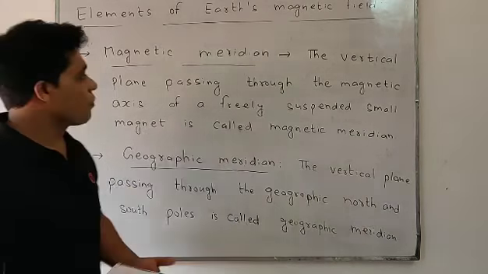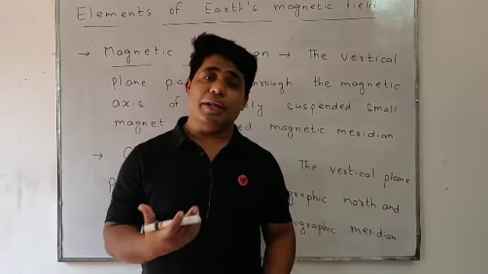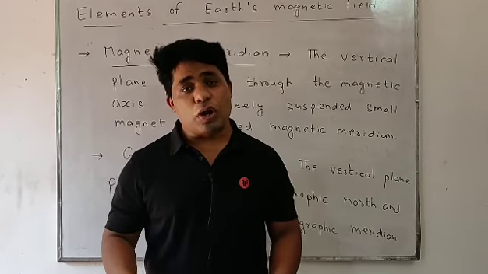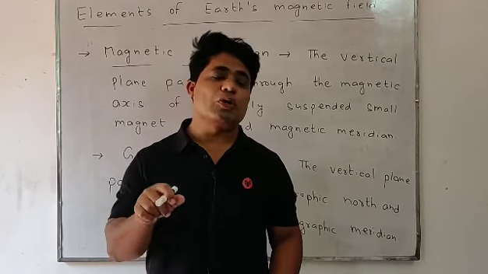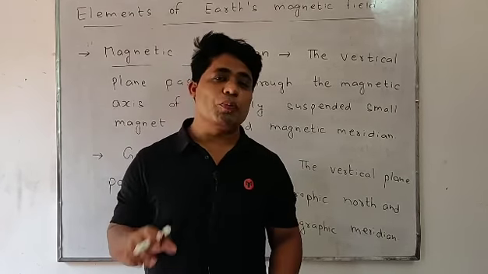On the other hand, we have geographic meridian. The vertical area on the geographic north and south pole of the Earth is said to be geographic meridian. Suppose this is Earth, and this vertical area above the Earth's surface is geographic meridian.